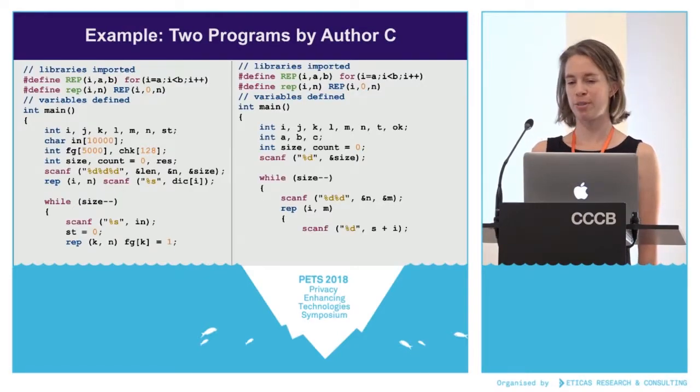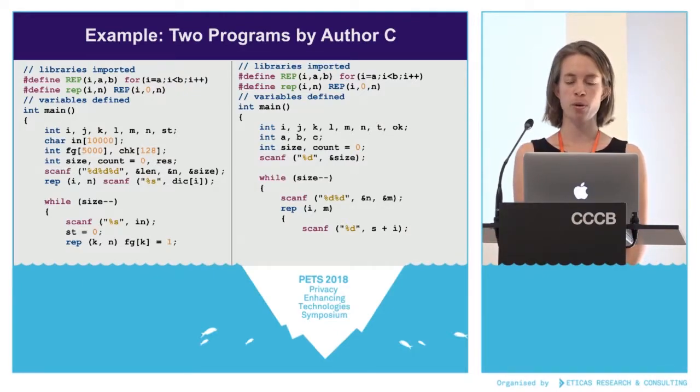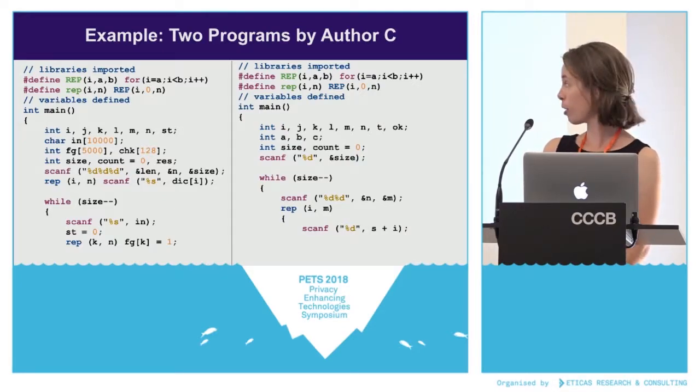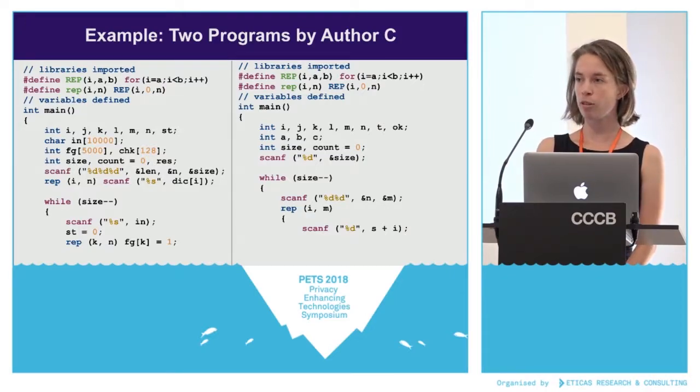So moving on to the modifications, it's easier to actually just show an example. Here are 2 snippets of code, both by author C. They haven't been modified by anyone, they're just straight up author C. And they're also not functionally equivalent, so don't try to compare the functionality. And I've removed a little bit of the setup code.